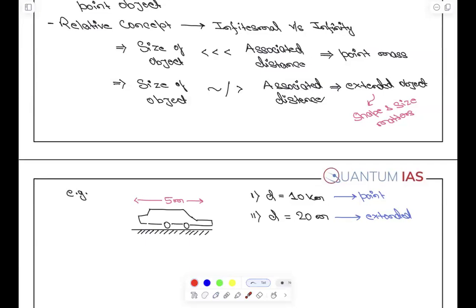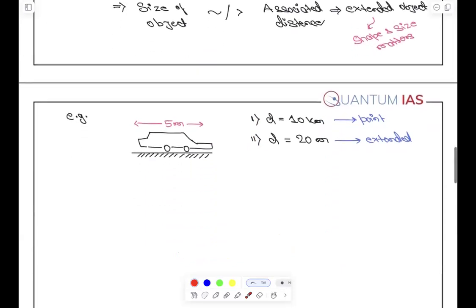कि अगर same question हो, this is traveling at a speed of 20 meters per second, its length is 5 meters, just by changing the distance your answer will change, and the mode of interpretation in the examination will change also, right? Just acknowledge this thing. How it will be done, I will tell you. Okay? Now next example I'm giving you.